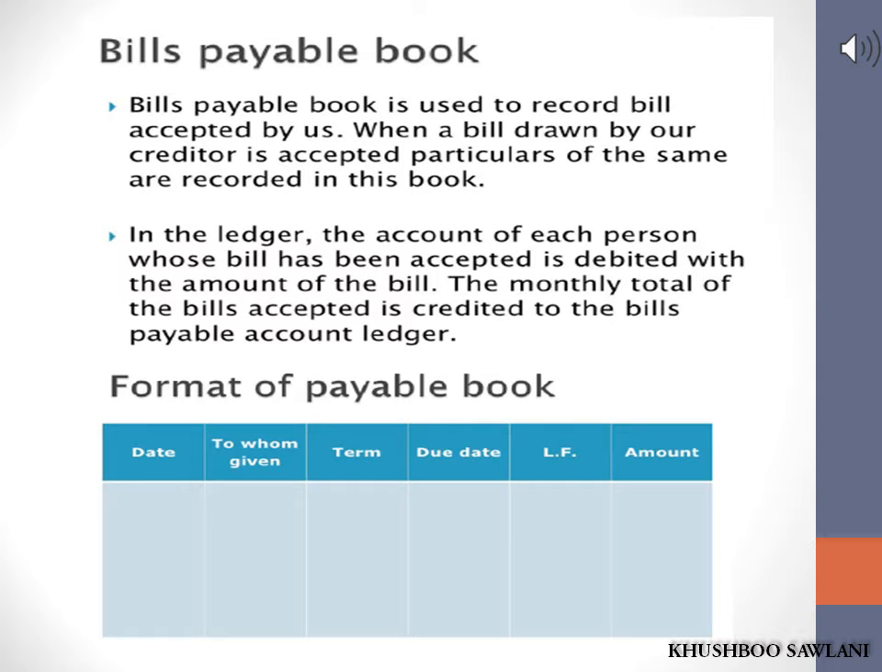Bills payable book. We have seen that when a bill drawn by other party is accepted, it becomes bills payable for the person who accepts the same. Details of bills drawn by traders and accepted as payables are recorded in bills payable book. Bills payable book is used to record bills accepted by us. When a bill drawn by our creditor is accepted, particulars of the same are recorded in this book. In the ledger, the account of each person whose bill has been accepted is debited with the amount of the bill. The monthly total of the bills accepted is credited to the bills payable account in the ledger.